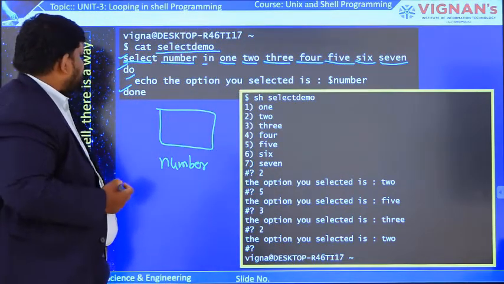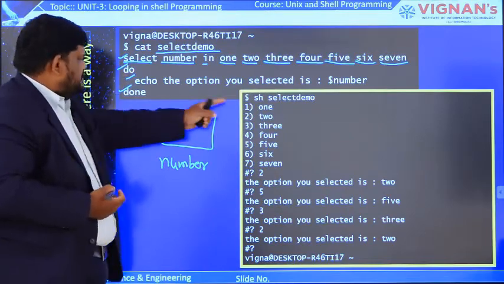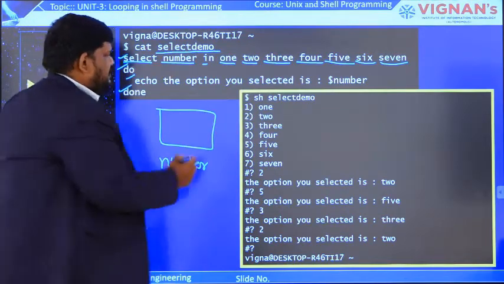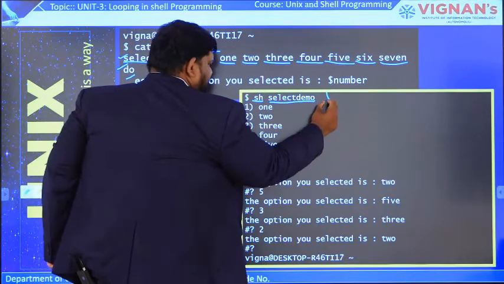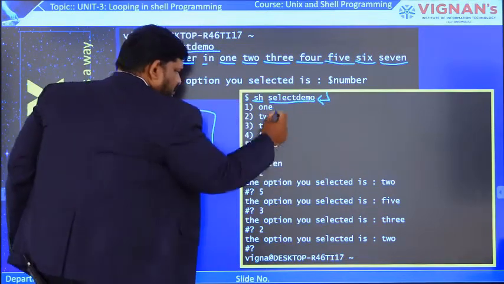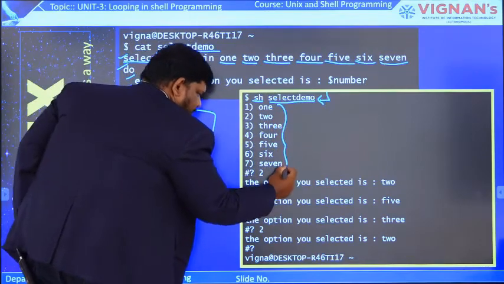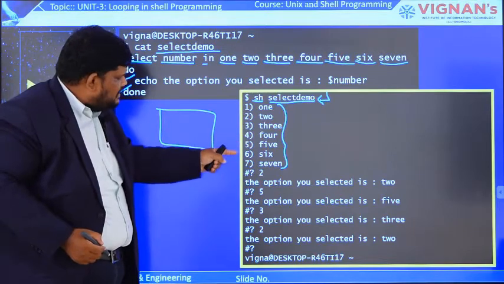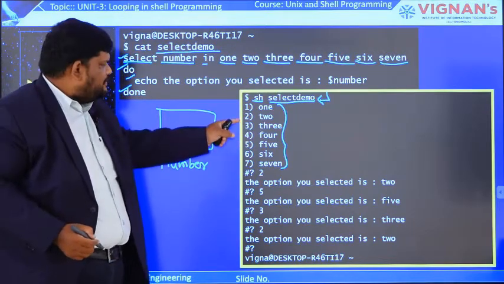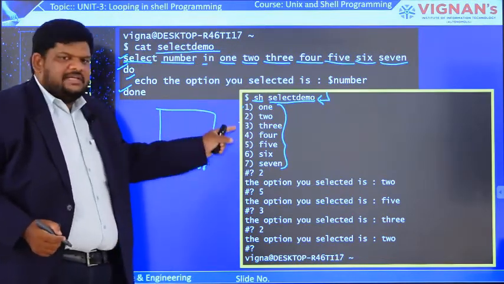Now, after writing this code, this is the output of this code: sh select demo, this is the execution. After pressing Enter, if you observe this part, we have not written any digits 1, 2, 3, 4, 5, 6, 7, but the output displays the items along with serial numbers. This is the advantage of the select loop.